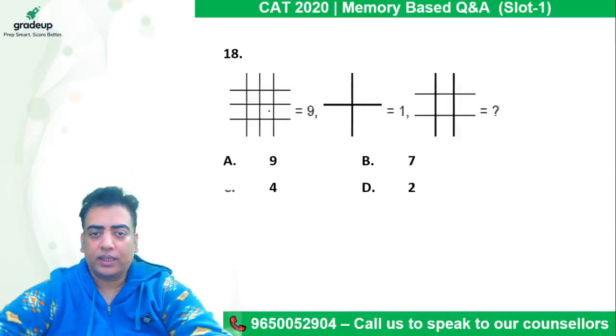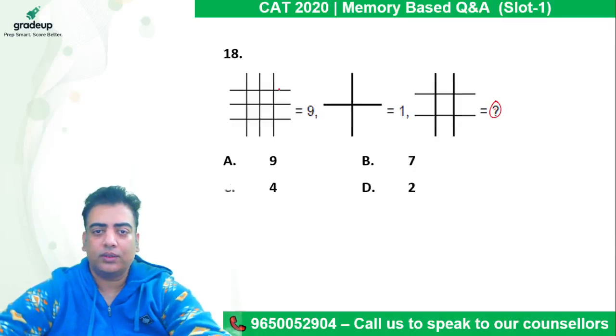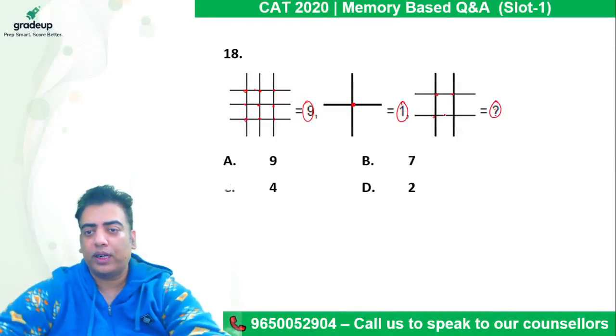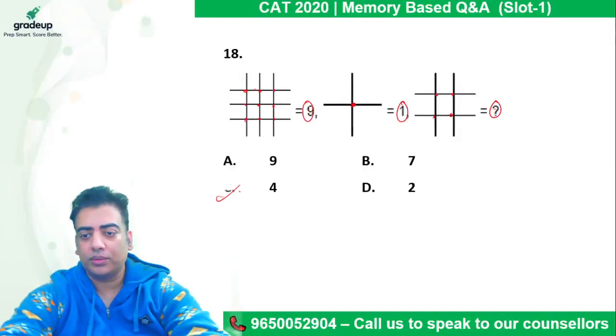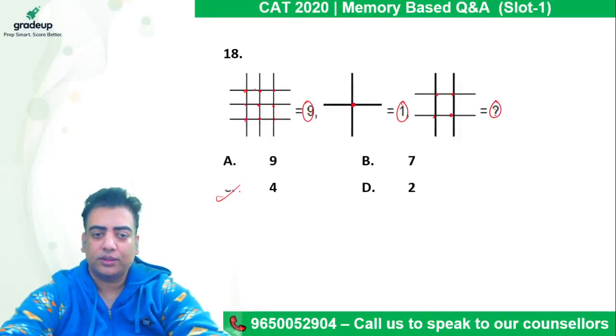So in this case, we are given a few lines and we need to figure out the answer. Can I say there are 9 points of intersection? Hence we are given the output as 9. There is only one point of intersection, which is given as 1. So 4 points of intersection will be counted as 4. So the correct answer option comes out to be C, right, Sanjay?